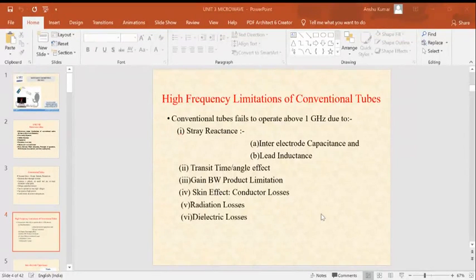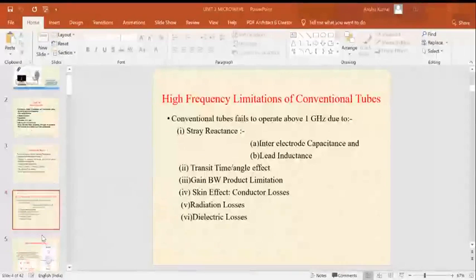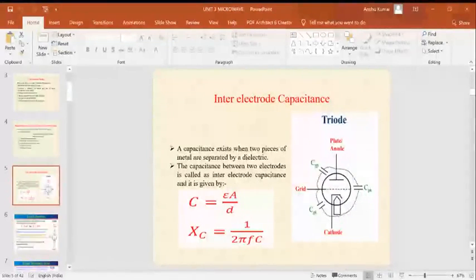The first is stray reactance. In stray reactance, there are two parts: one is inter-electrode capacitance and another is lead inductance. And third is transit time angle effect, gain bandwidth product limitations, skin effect, radiation loss, and dielectric loss. These are the seven points. We will study them one by one in the subsequent slides. The first one here is inter-electrode capacitance.